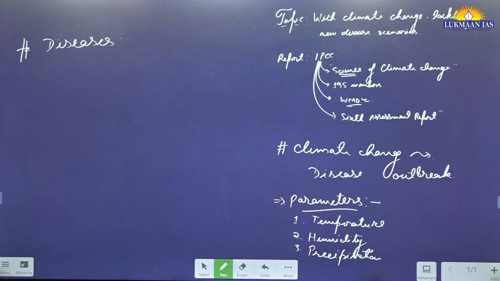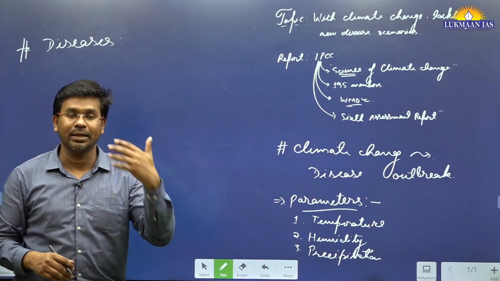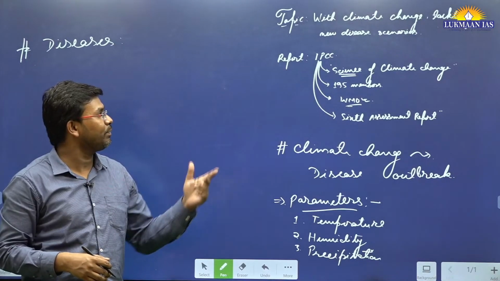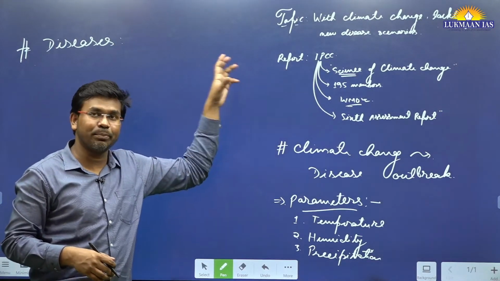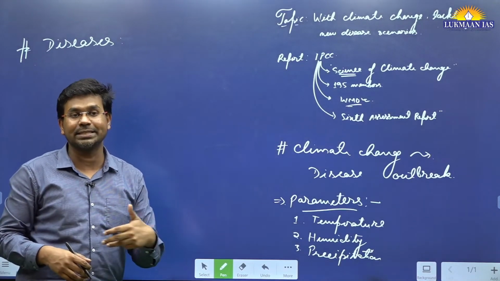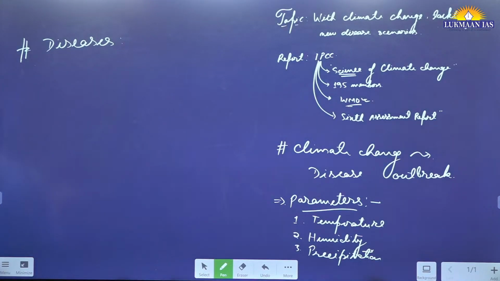Okay, so these diseases they have mentioned, and they say that because of climate change, these diseases may reoccur with high frequency. Okay, so recently the IPCC report has also highlighted that the frequency of occurrence of these diseases has increased, right?